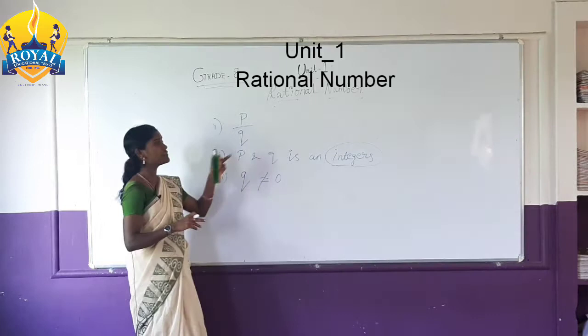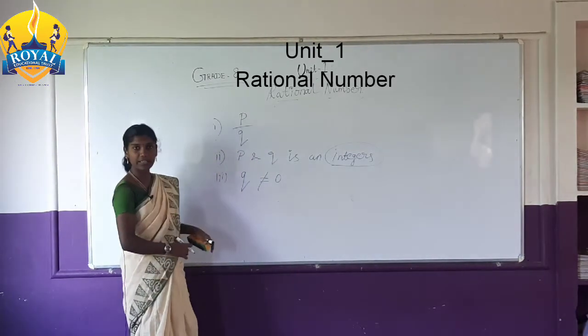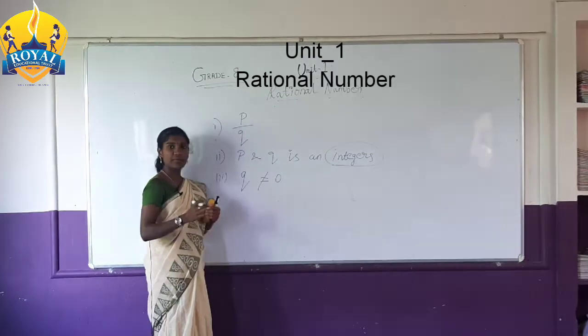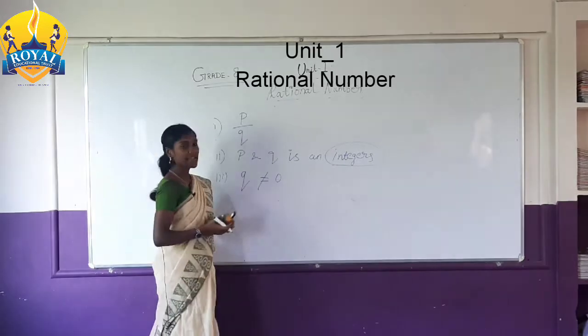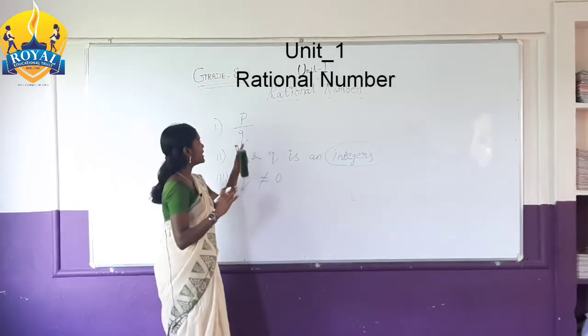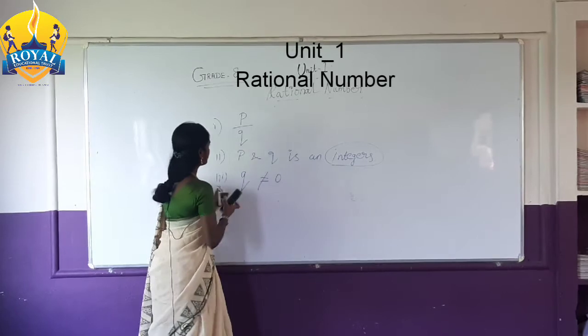This is the rule of rational number. The form of the rational number is p by q, p and q are integers, and q is not equal to 0. Never write 0 in q's place.